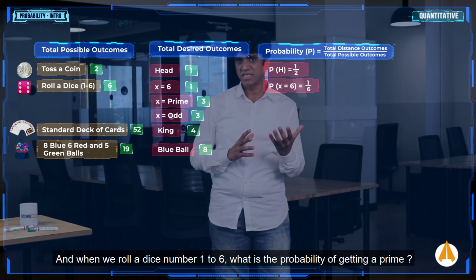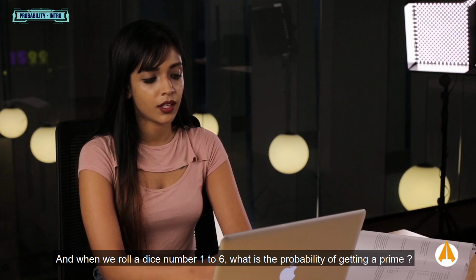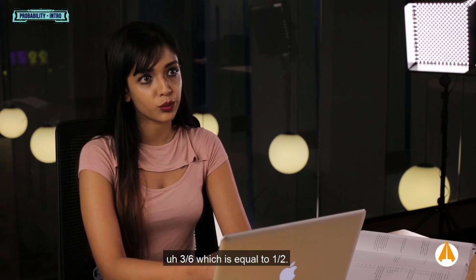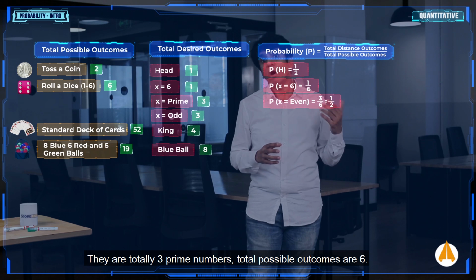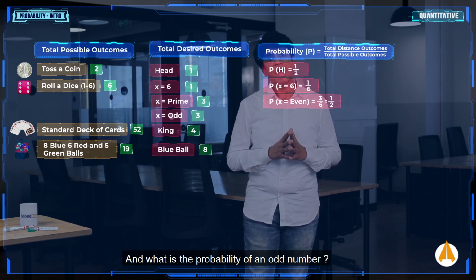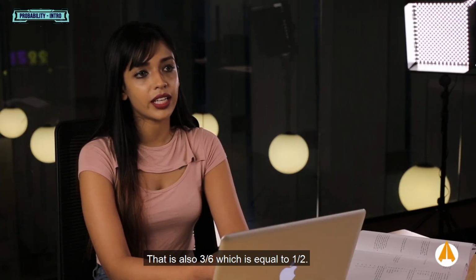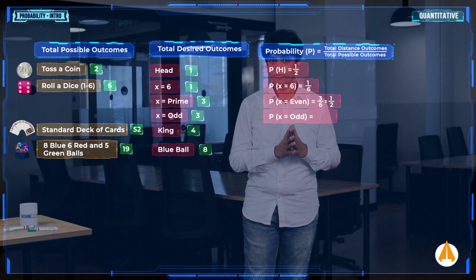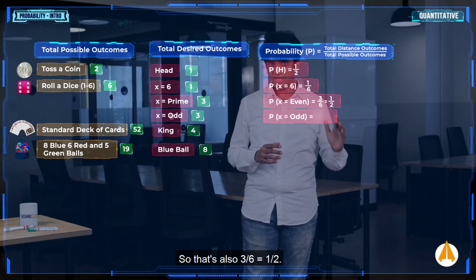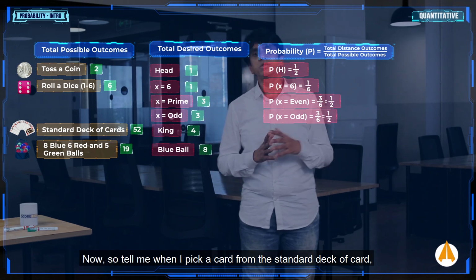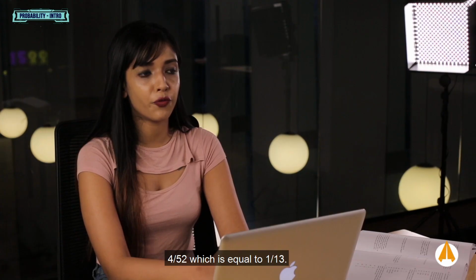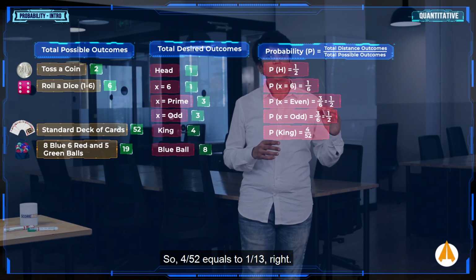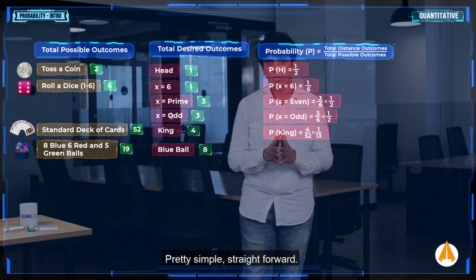And when we roll a dice, what is the probability of getting a prime? 3 by 6, which is equal to 1 by 2. There are 3 prime numbers and the total possible outcomes are 6. And what is the probability of an odd number? That is also 3 by 6, which is equal to 1 by 2. Now when I pick a card from the standard deck of cards, what is the probability of getting a king? 4 by 52, which is equal to 1 by 13. Very simple and straightforward.